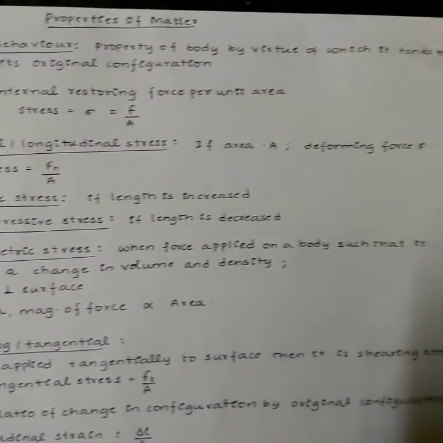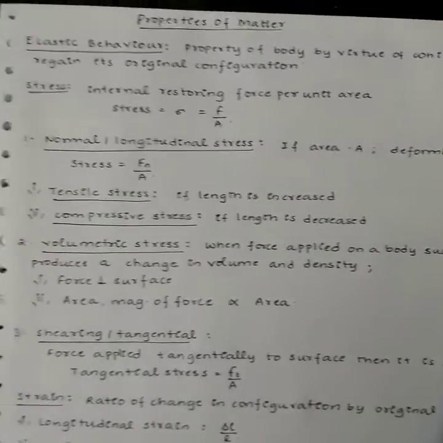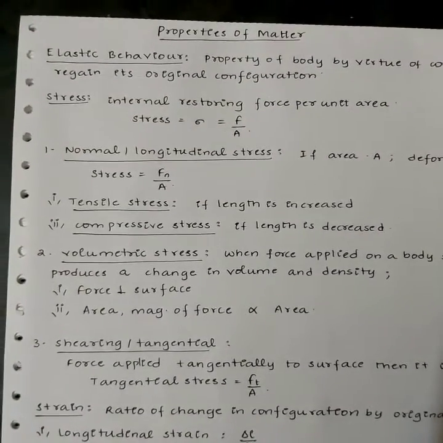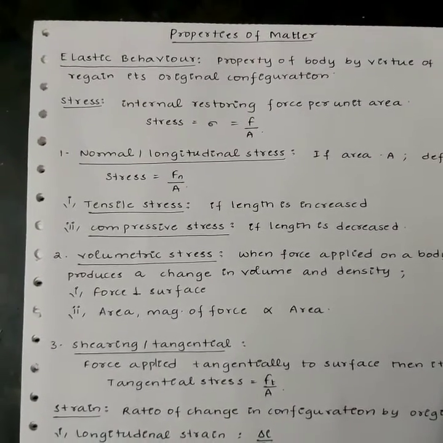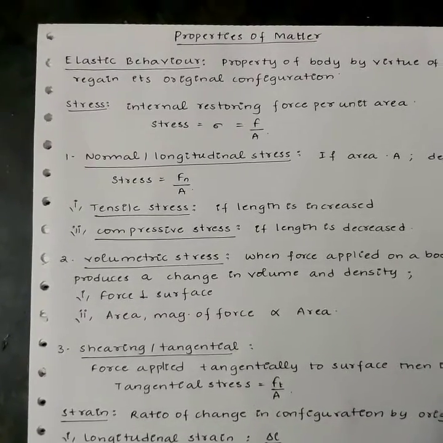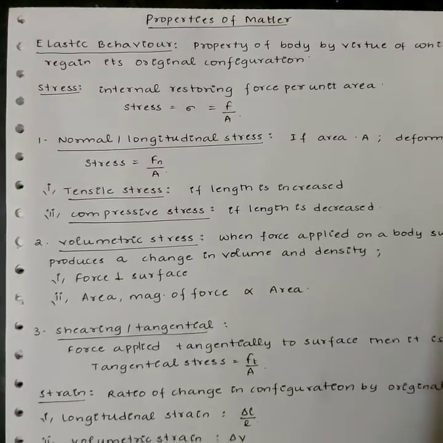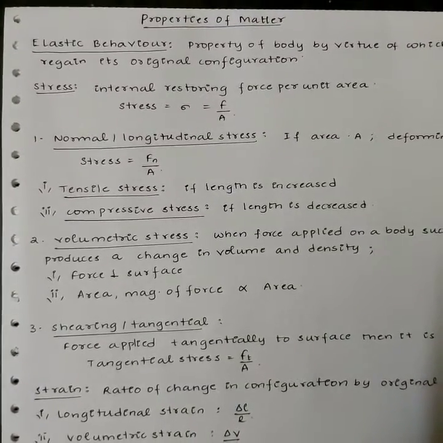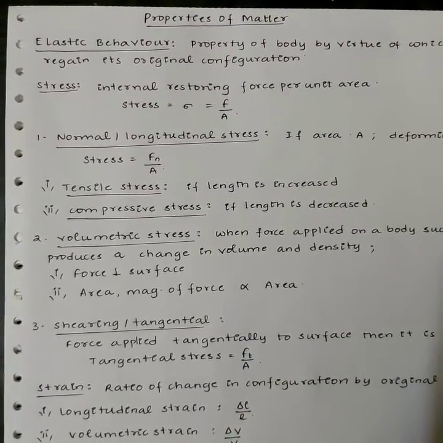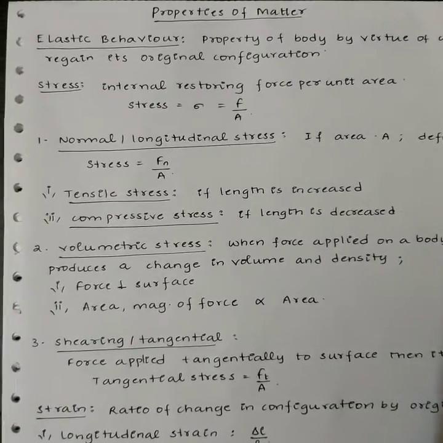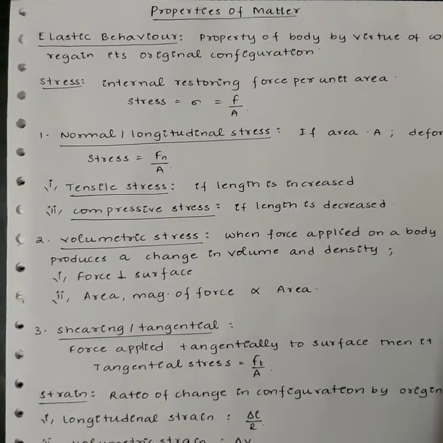Volumetric stress. When a force is applied on the body such that it produces a change in volume and density, shape remaining the same, and at any point the force is perpendicular to its surface, and at any small area the magnitude of force is directly proportional to its area, then the force per unit area is called volumetric stress.